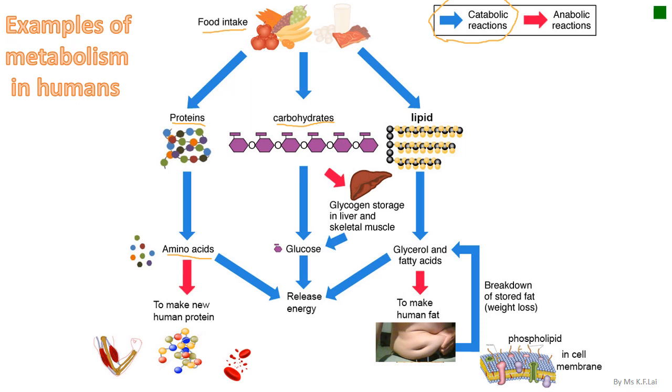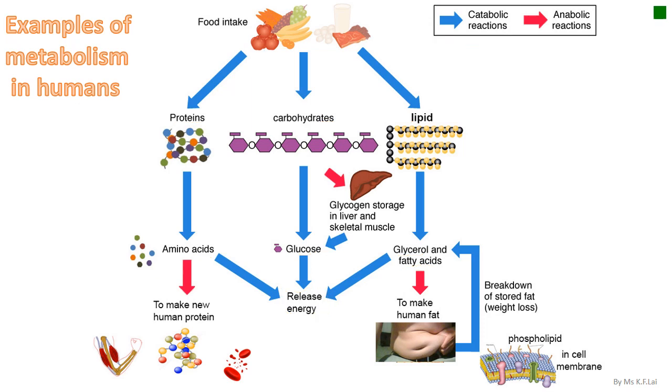Carbohydrates will be broken down to form simple sugars such as glucose. Lipids turn into glycerol and fatty acids. These molecules are energy-rich. They can be further broken down to form simple molecules with the release of energy. These are all catabolic reactions.